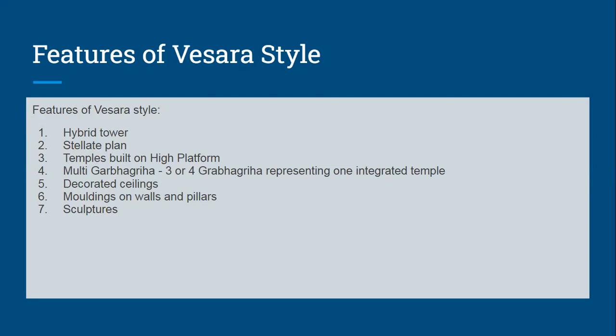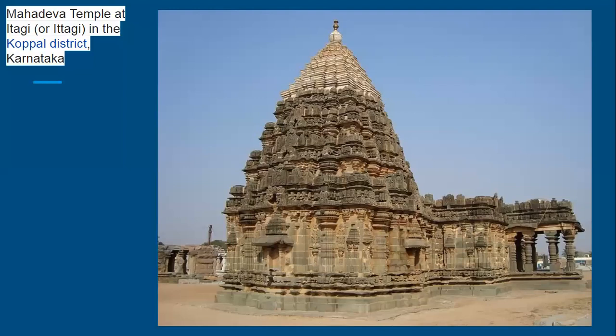Under that, you are going to throw light on these broad features: hybrid tower, stellate plan, that is the star-like plan, temples being built on a very high platform, multiple garbhagrihas, decorative ceilings, and moldings on the walls and pillars, and sculptures as a decorative element. So which are the important temples of this period? You need to state examples as a value addition for your answer.